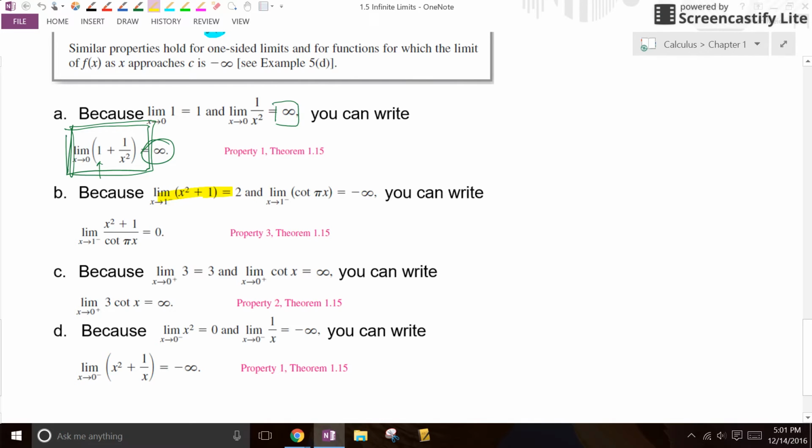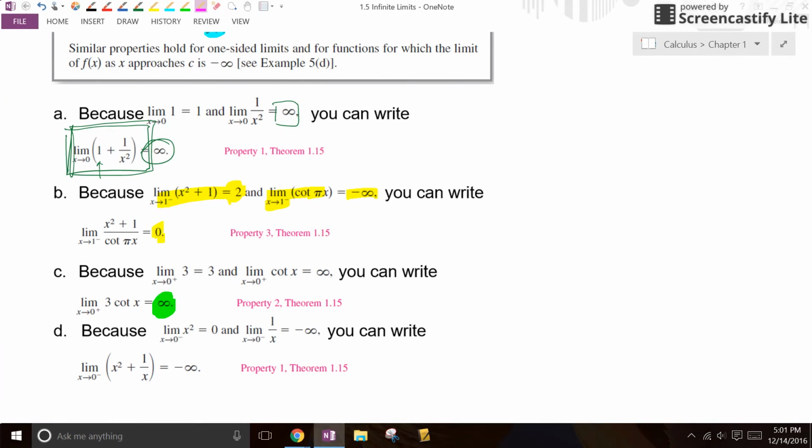Here they tell me the limit of x squared plus 1 as you approach 1 from the negative side is 2. They tell me that cotangent, if you approach 1 from the negative side, is negative infinity. And now they ask me to divide those two, so I will have a 2 over a negative infinity. Well, remember, infinity is so big and it's in the denominator, so we're headed towards 0. All right, what about C? The limit of 3 is always going to be 3 no matter where you approach it from. The limit of cotangent from 0 is infinity. And if you tell me to do 3 times cotangent, that means 3 times infinity, which means you get 3 infinities. Holy macaroni, that's still our good friend infinity.